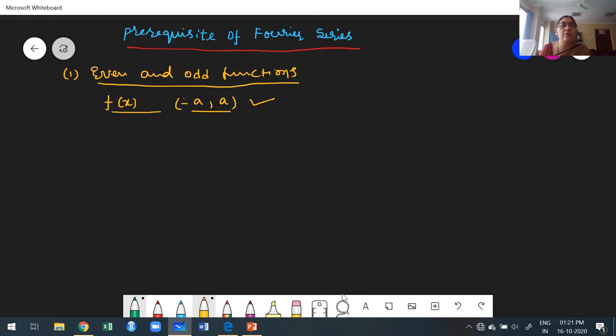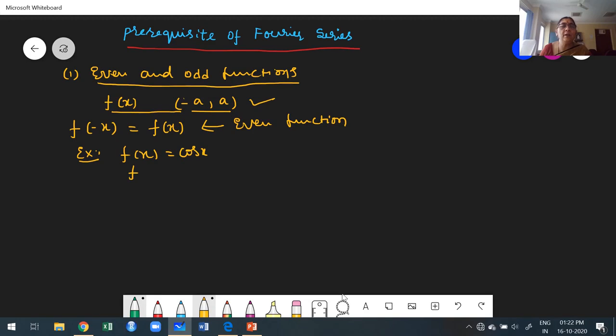Suppose f of x is defined in the interval minus a to a. Once you replace x by minus x in the given function, if we get the same function, then we treat it as an even function. For example, f of x is cos x. Replace x by minus x: you already know cos of minus x is cos x. We get the same function.